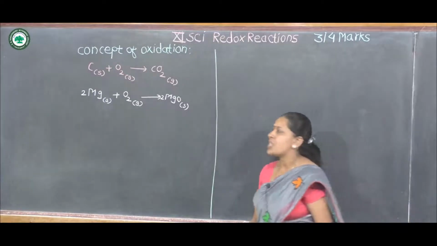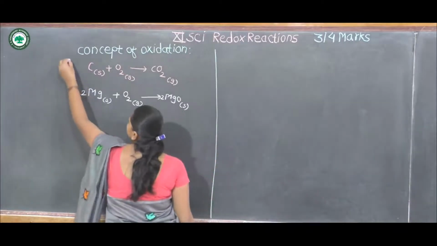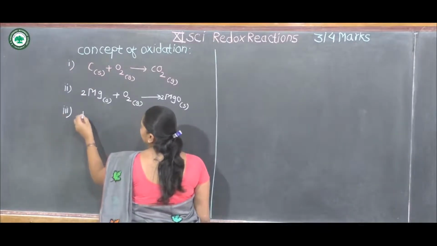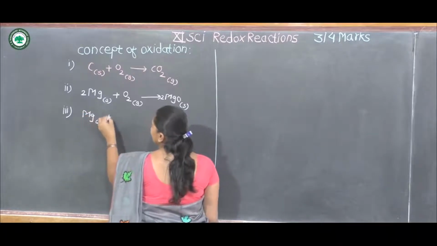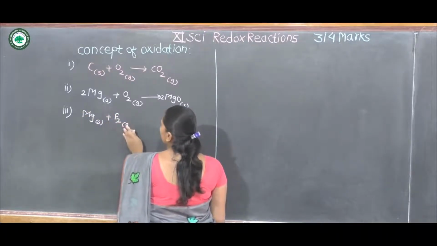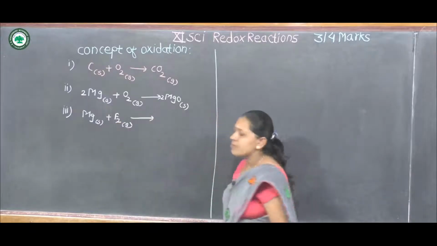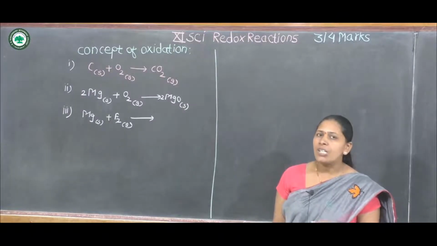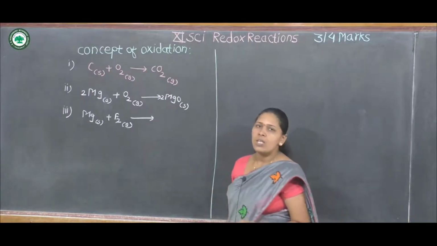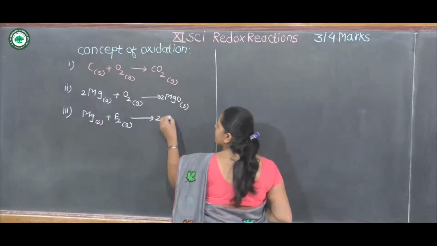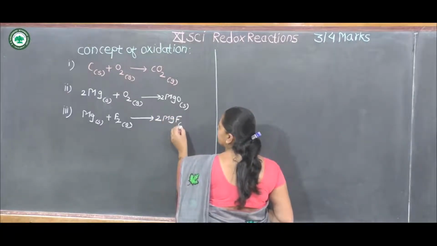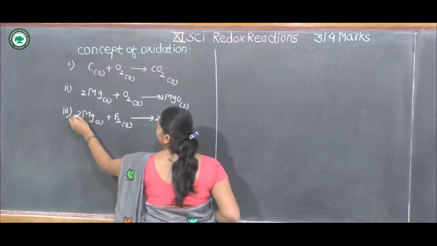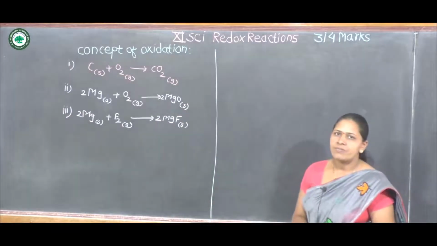For example, third example, magnesium reacts with electronegative fluorine. Magnesium is reacted with the most electronegative element in the periodic table, that is fluorine, to form magnesium fluoride. It is also oxidation.